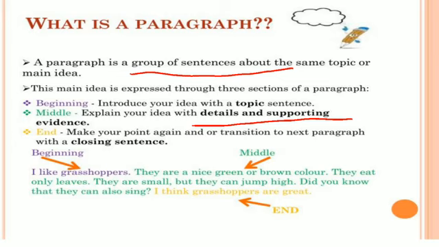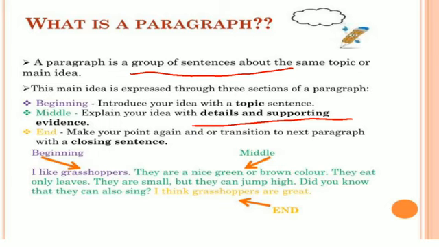They are nice green or brown color. They eat leaves. They are small but they can jump high. Did you know they can also sing? And the closing sentence is here: I think grasshoppers are great. That means in the last, concluding part, you have to give your opinion.